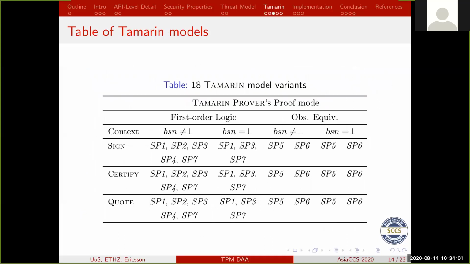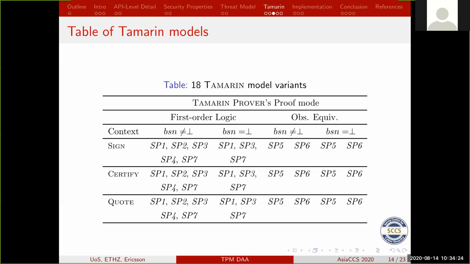Why 18 models and not just one? Because of the complexity of these different rules and the size of the models. It's computationally infeasible for Tamarin to go through these at the same time. So we split all these different models and operations into separate files.